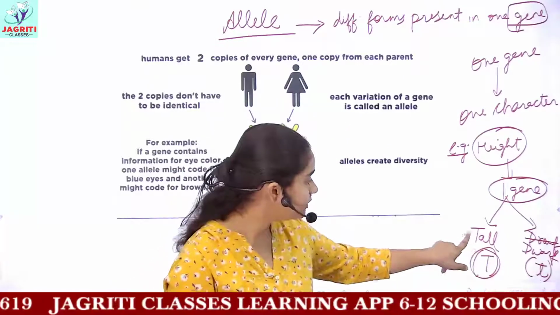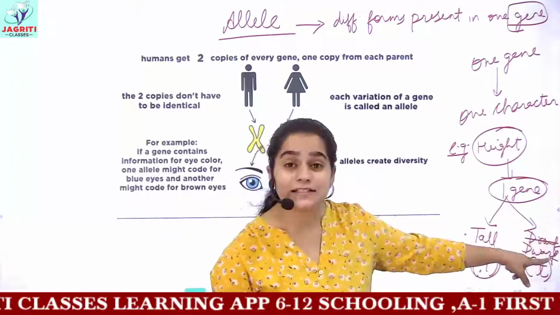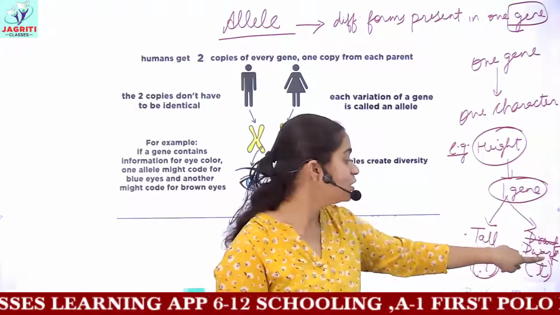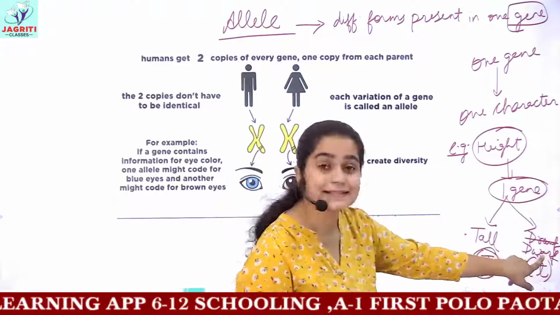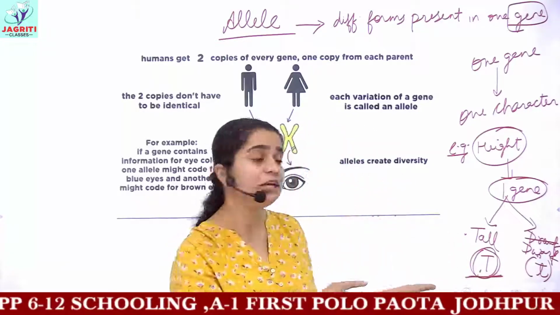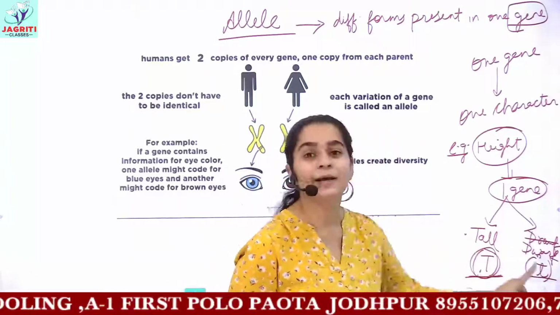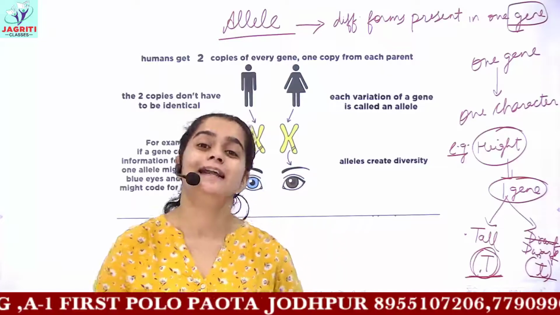For tall, we are using the first letter T. The other trait, the recessive trait, is dwarf, and because it is recessive, if we are using capital T for dominant, then we'll use small t for recessive. The same alphabet, but written in capital and small letters.